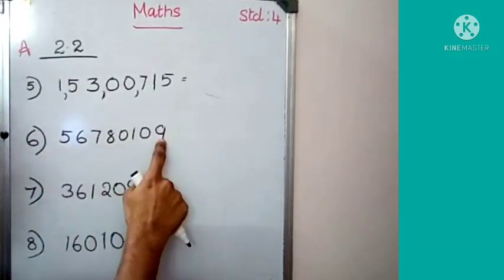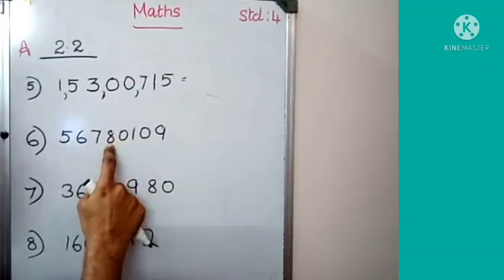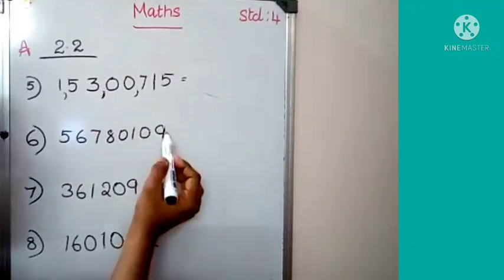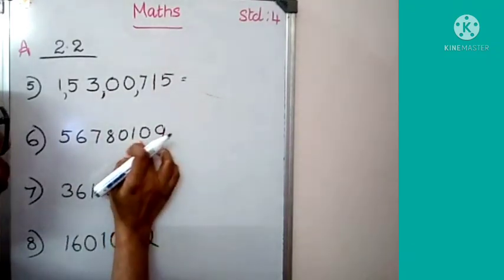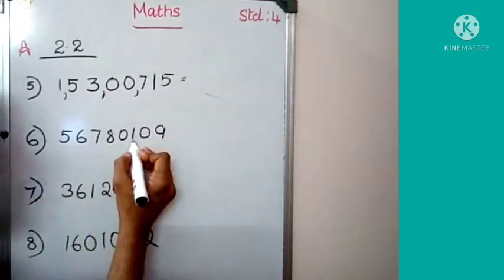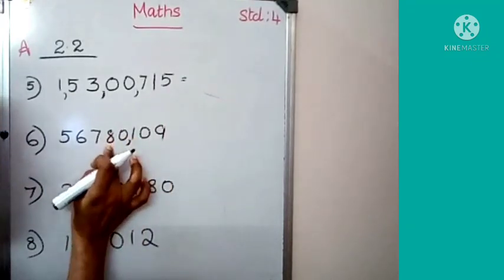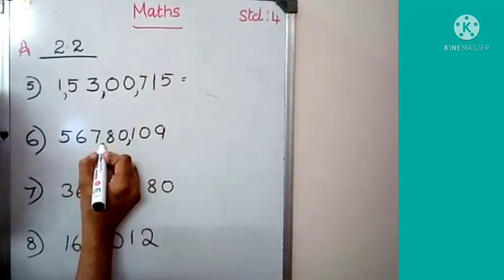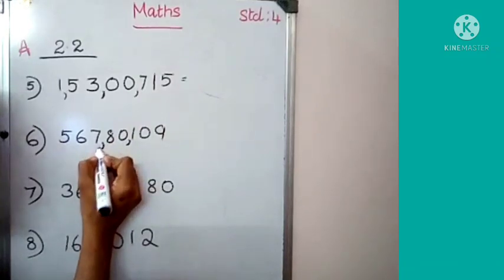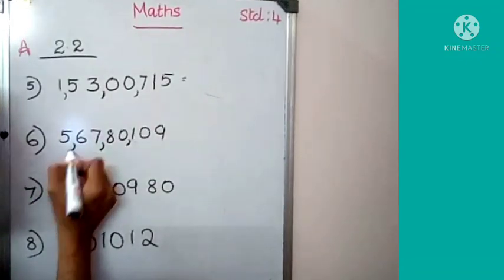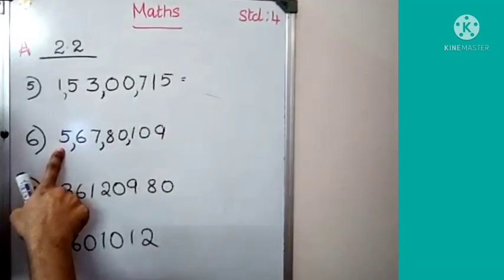Look at the next number. How many digits are there? 1, 2, 3, 4, 5, 6, 7, 8. You got the idea. The last 3 digits come under the ones group. So here put a comma. The next two numbers come under the group 1000, so we separated it with a comma. The next two digits come under the group lakh, so we put a comma here. And this number is in the period crore.